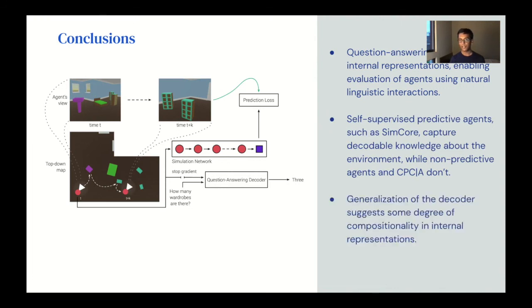We also evaluate the SimCore agent on a compositionally novel split, and we see that the agent is able to do well on that split as well, which suggests that there might be some amount of compositionality in the internal representations that SimCore encourages.